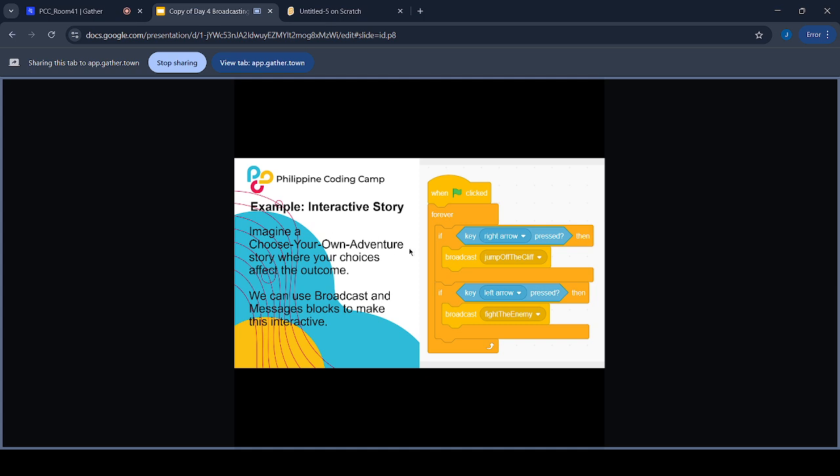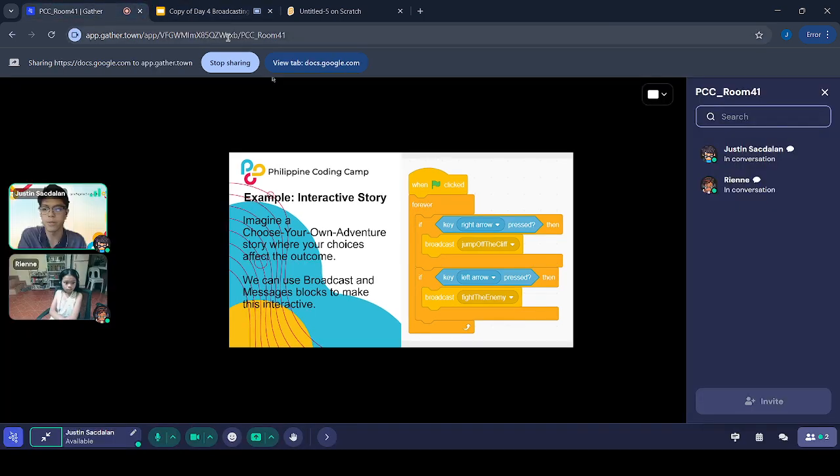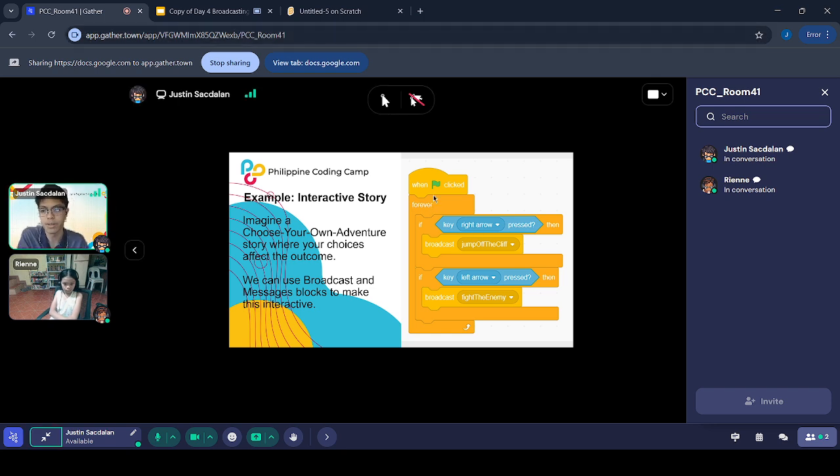So, for example, we'll try to make an interactive story. Just like what you did, yung starter project, right? They used broadcast blocks for that. Here, when the green flag is clicked, these blocks will repeat forever. If the right arrow key is pressed, then it will send a message, which is jump off the cliff.